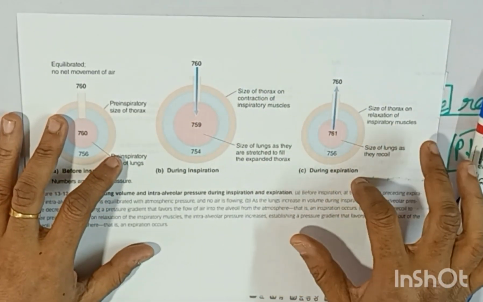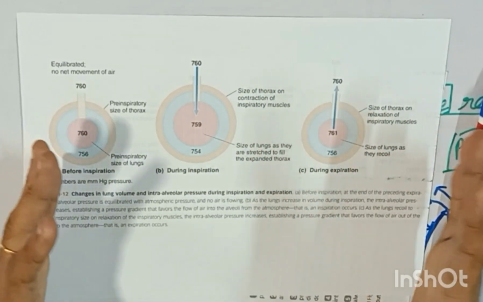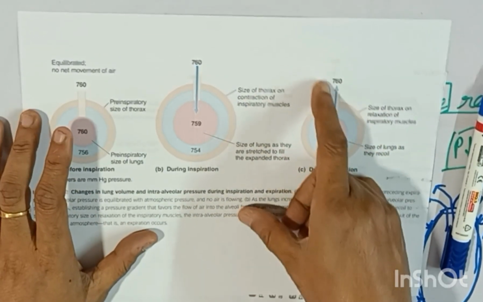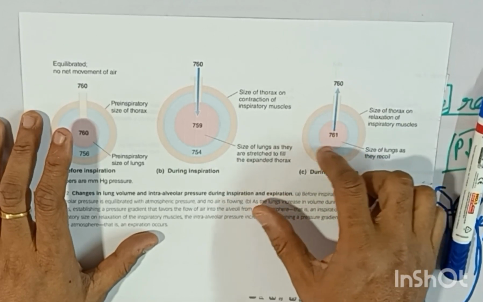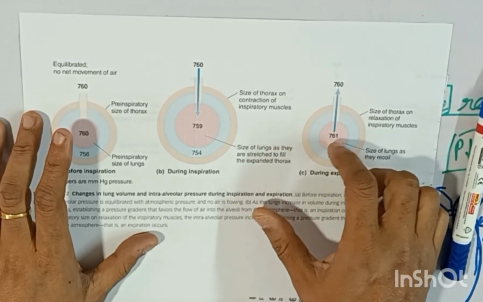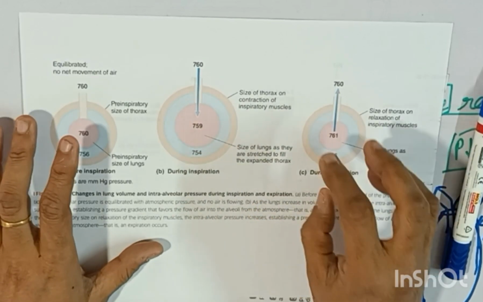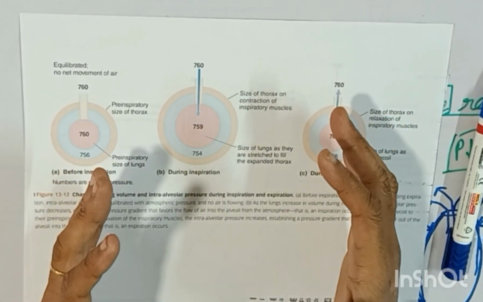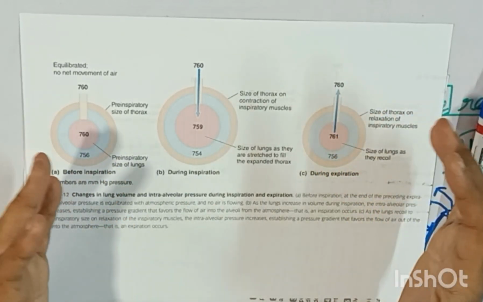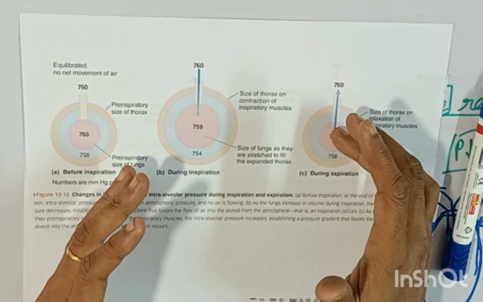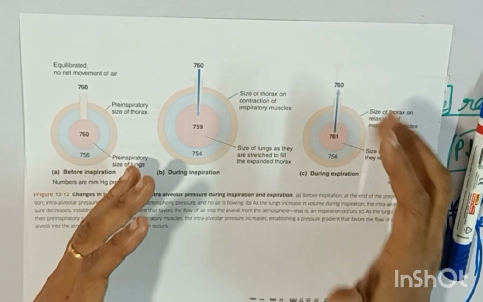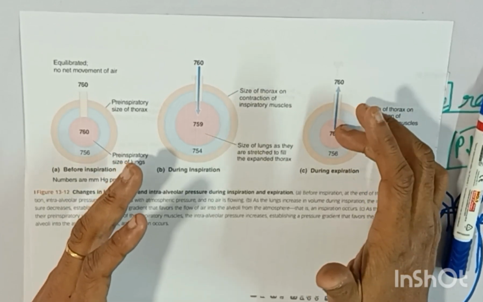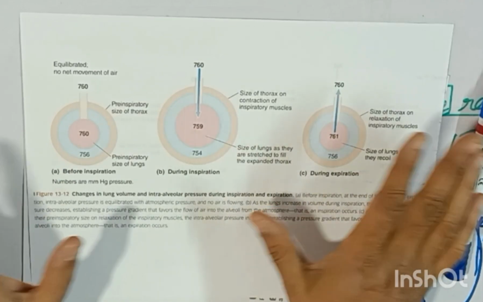And this is during expiration. The thorax has gone back to its original position, with this increased air volume, because air was sucked in. More air is present here, and as the size of the thorax gets smaller, the air is compressed. Because of the shrinkage of volume, there will be more pressure, 761, and air will go out. So this is the process, a very simple illustration.